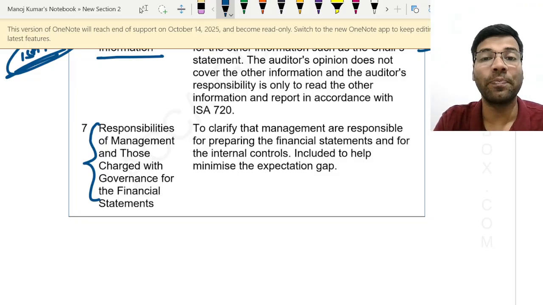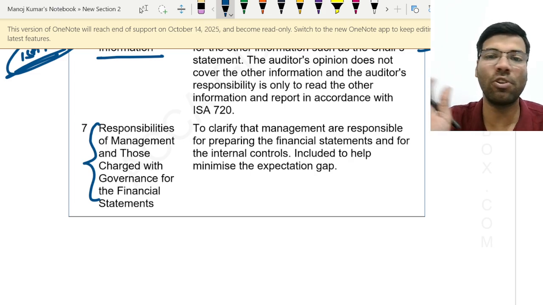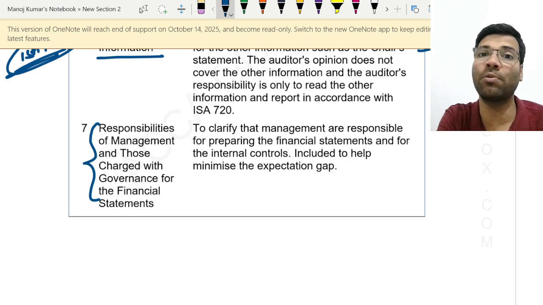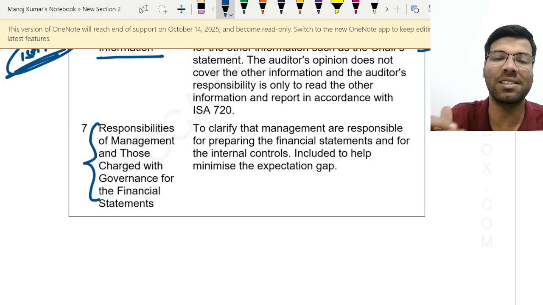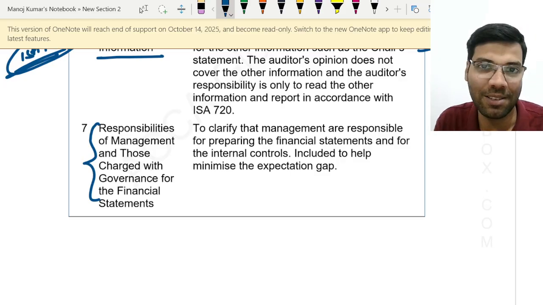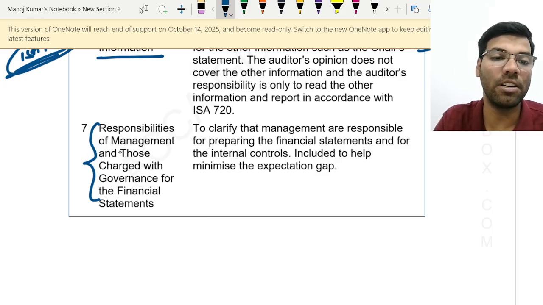For example, preparation of financial statements is the management's responsibility. Shareholders should not misunderstand that the auditor also needs to prepare the financial statements. Actually, the auditor has nothing to do with preparation of financial statements. He has come for verification of financial statements. But shareholders may misunderstand it. So in the auditor's report itself, the management responsibility para is separately mentioned.